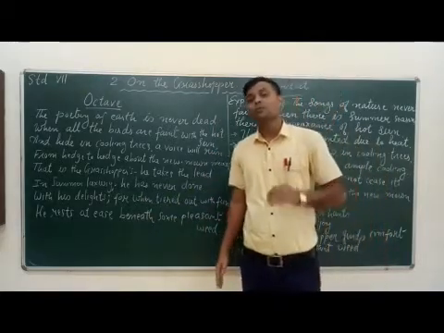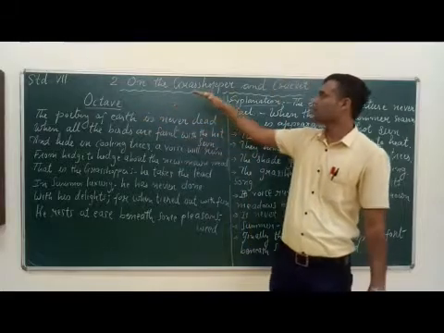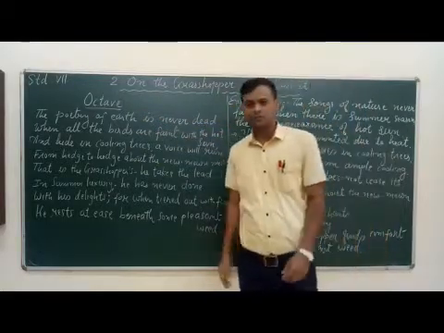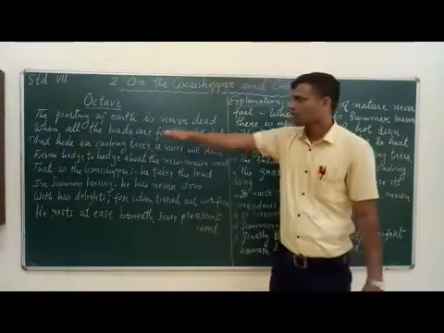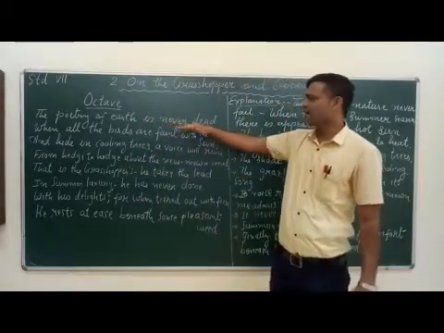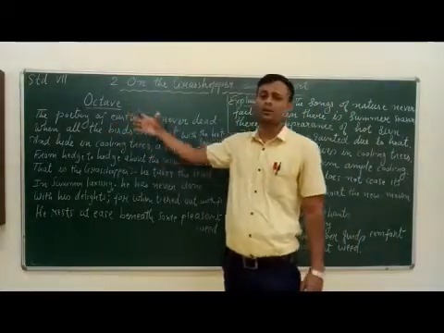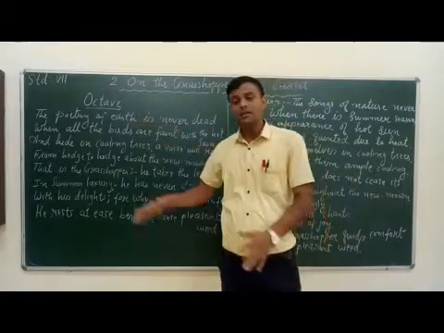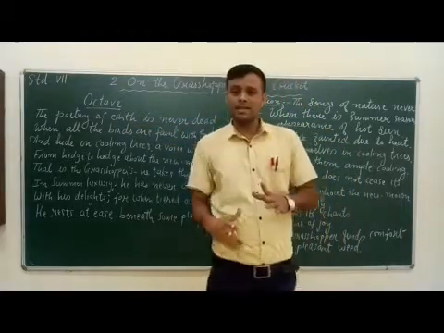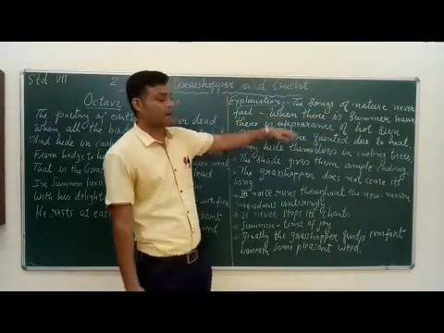This is the first stanza, the octave of the poem on the grasshopper and cricket. Now let's understand the stanza. The poetry of earth is never dead. The poetry means the songs of earth. It means the songs of the earth never stop. They never fade. See here, the songs of nature never fade.